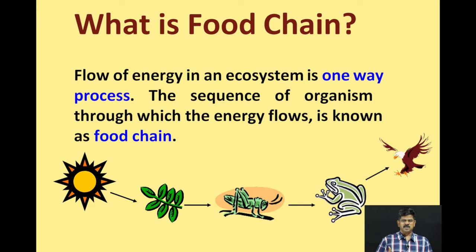So one plant is eaten by the herbivore, and the herbivore is eaten by the carnivore, and the carnivore is eaten by the top carnivore level, and finally decomposers. So this is a chain-like structure, that's why it is known as a food chain. It is the sequence of organisms through which the energy flows. So here energy flows from the sun to the plant, plant to the grasshopper, grasshopper to the frog, and finally it ends with the eagle.